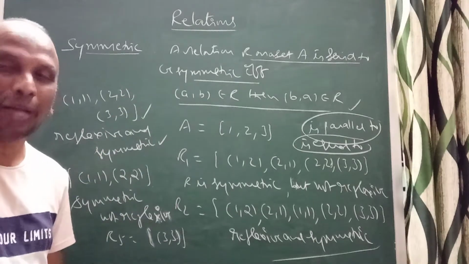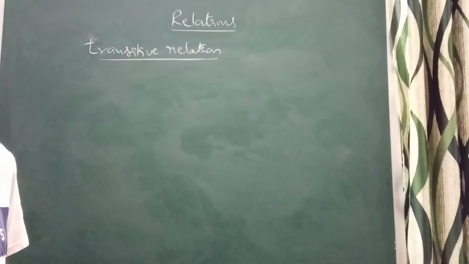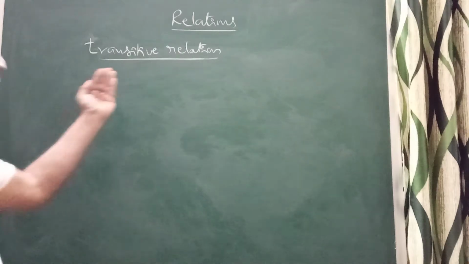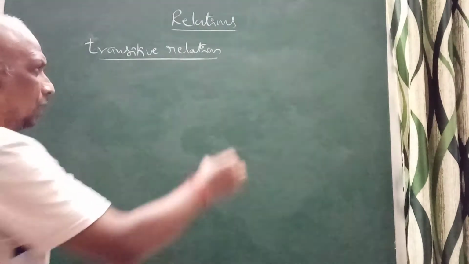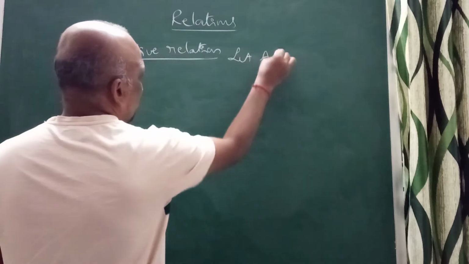Now I will discuss the transitive property. Let A be any set.